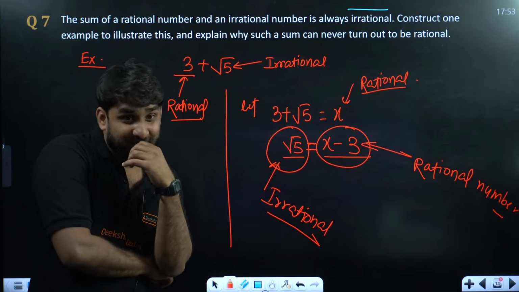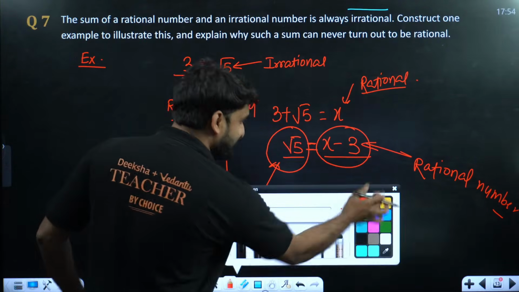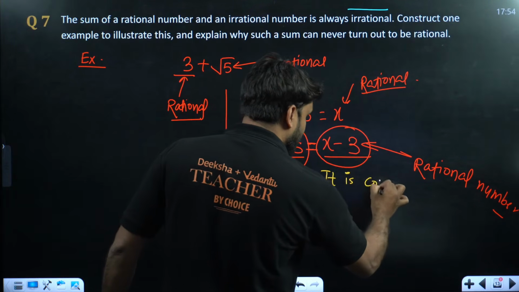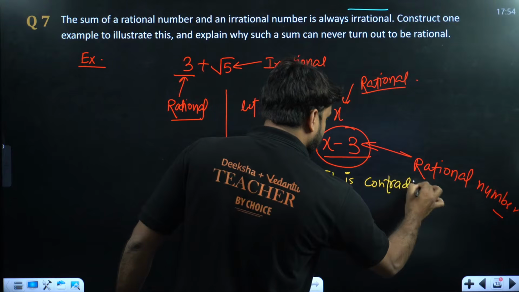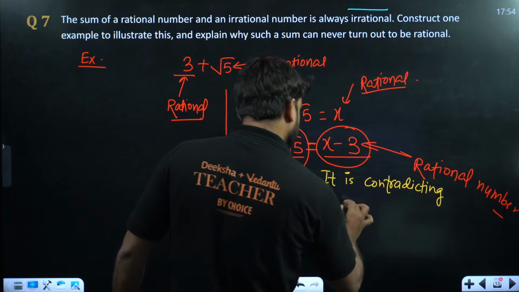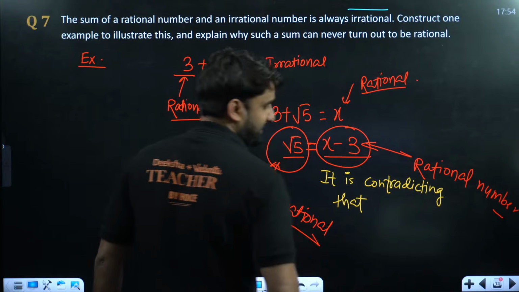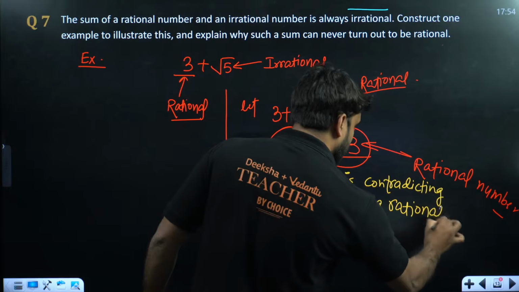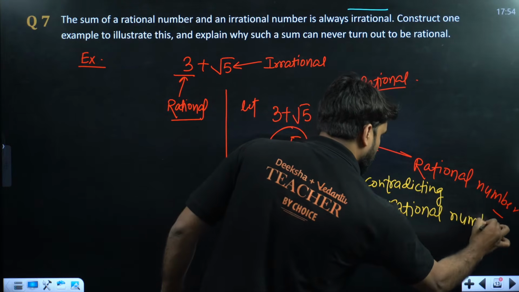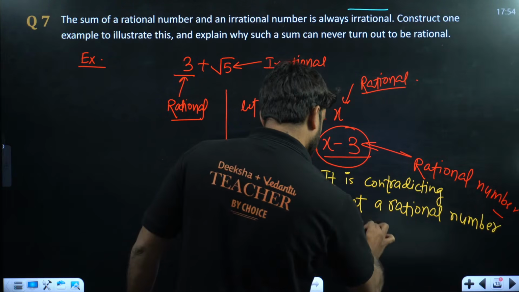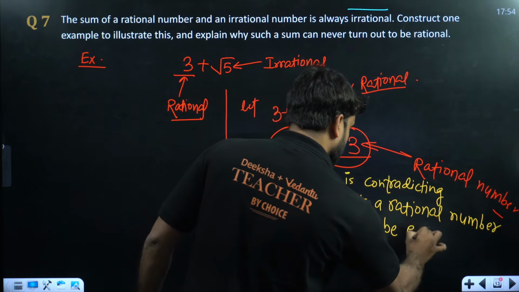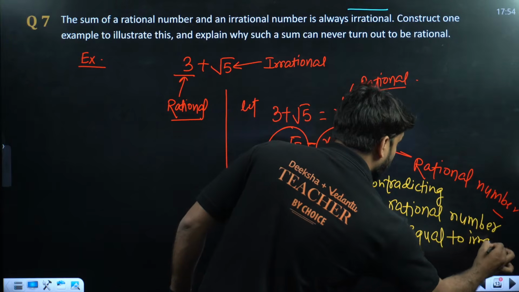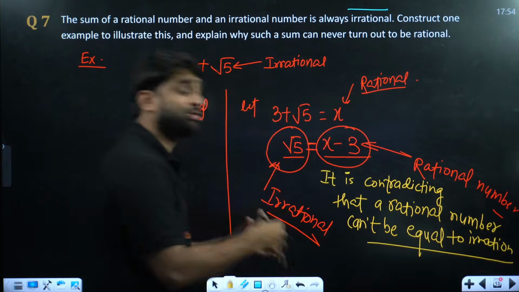This is not possible. So this is contradicting. It is contradicting, since a rational number can't be equal to an irrational number. And why does this contradiction occur?